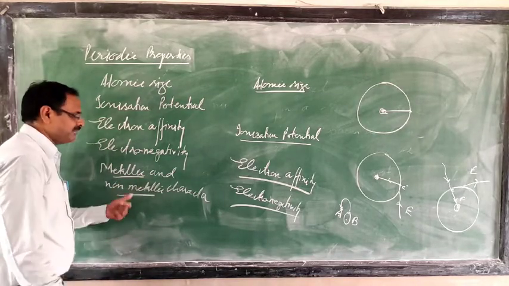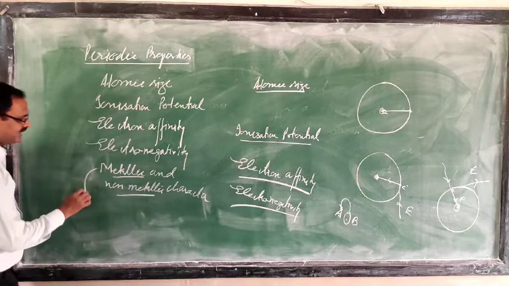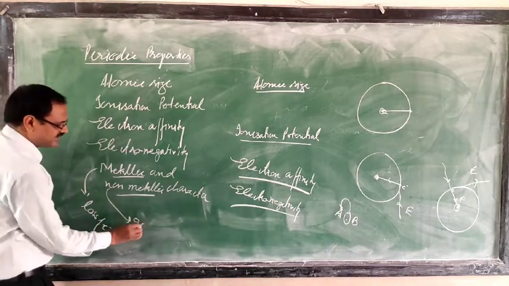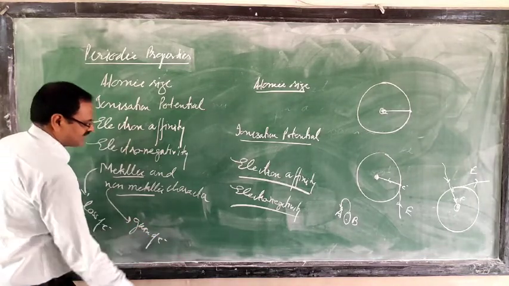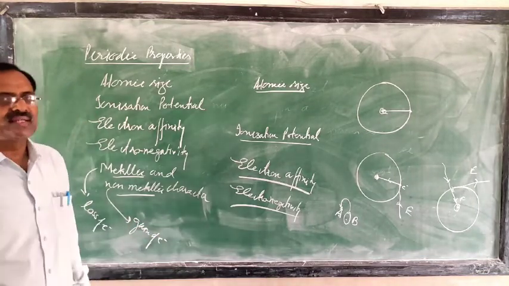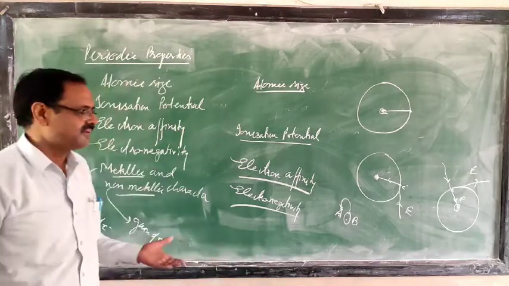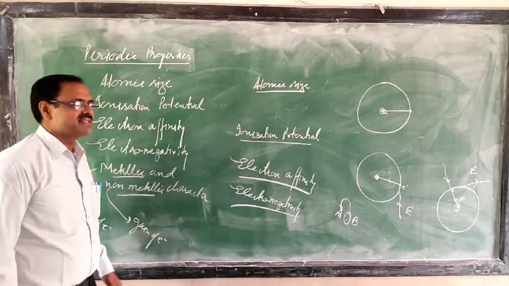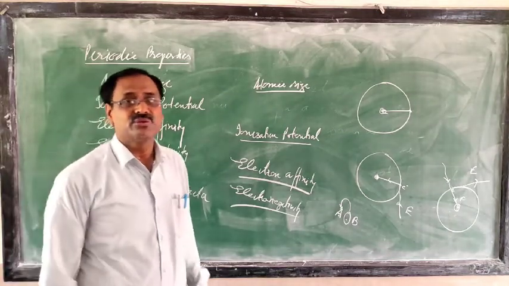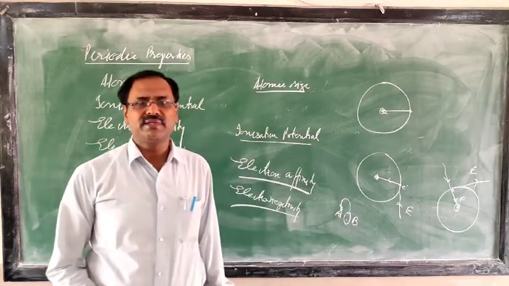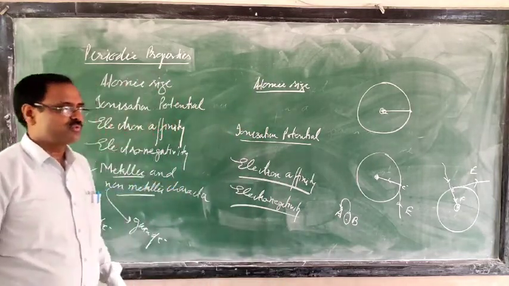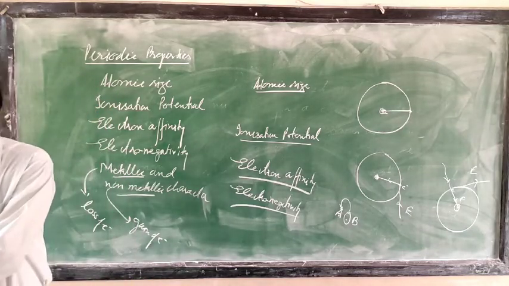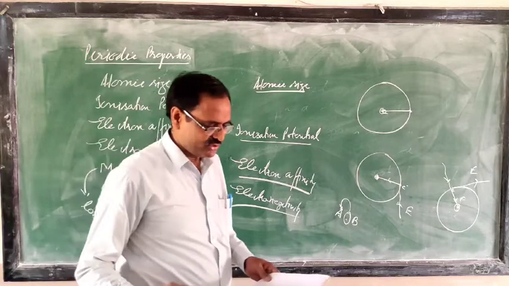Then metallic and non-metallic character. Metallic character is explained by loss of electrons and non-metallic character is explained by gain of electrons. In a coming topic we will study this in detail, where the definitions are given. An atom is said to be a metal if it loses one or more electrons when supplied with energy. An atom is said to be a non-metal if it gains one or more electrons when supplied with energy. So these definitions are given, just mark them in your book.